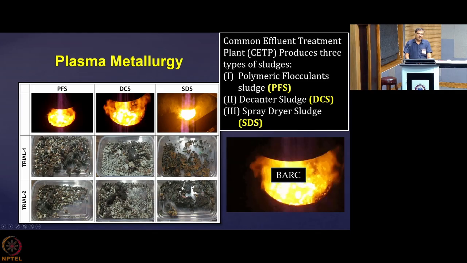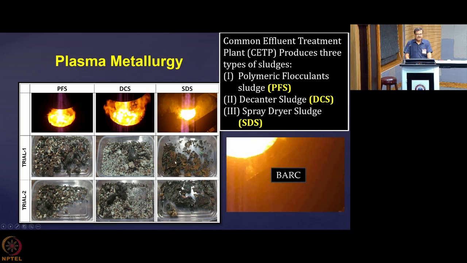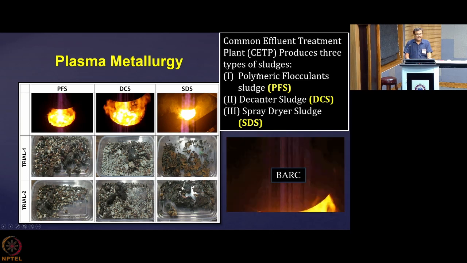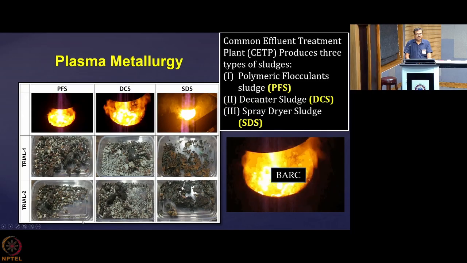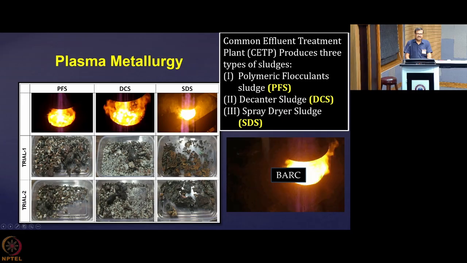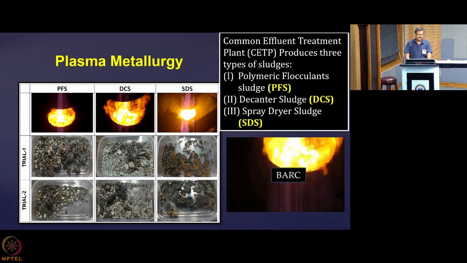So what we are able to do is get rid of the sludge that is very difficult to manage. At the same time, you are reducing the volume of the sludge, and you are extracting the useful material from that.